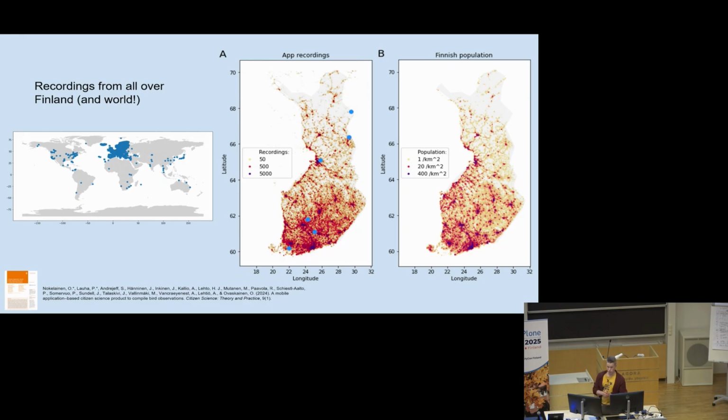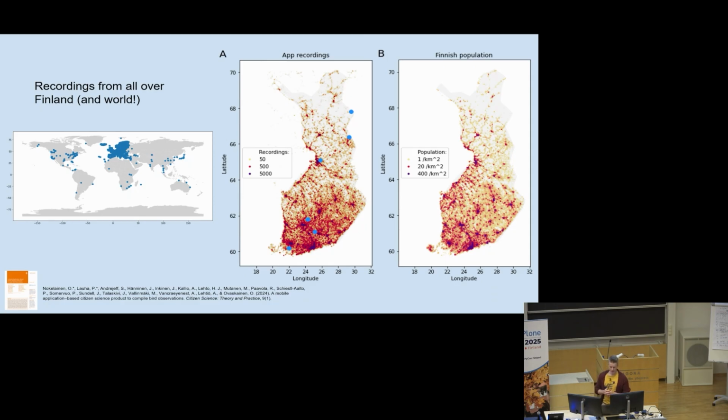There are also a couple more pictures highlighting the popularity of the application. Panel A shows where the recordings come from, so all over Finland. These 6 blue dots on the map represent professional sampling sites. In bird research, we also have research stations where we have passive acoustic monitoring going on. We have set up microphones in the forest, and they basically record around the year and around the day.